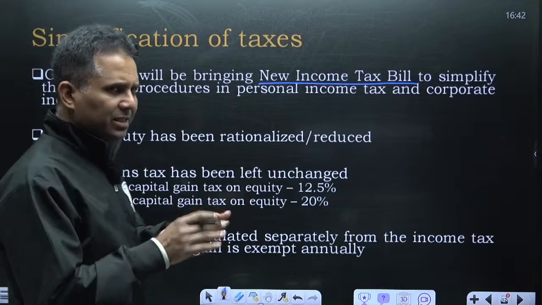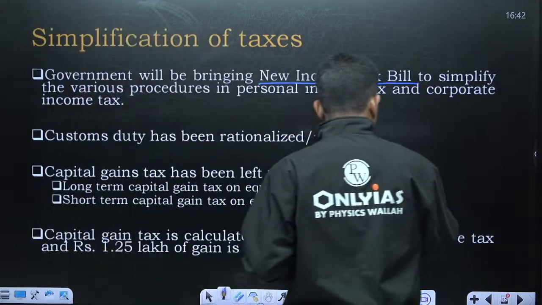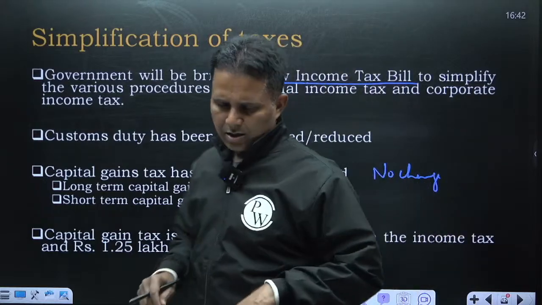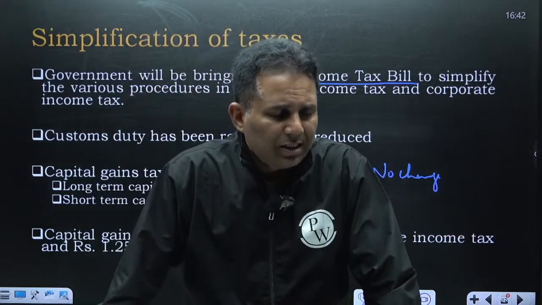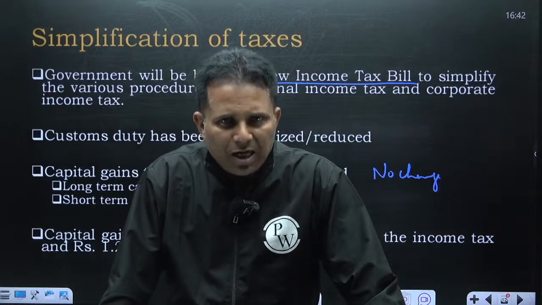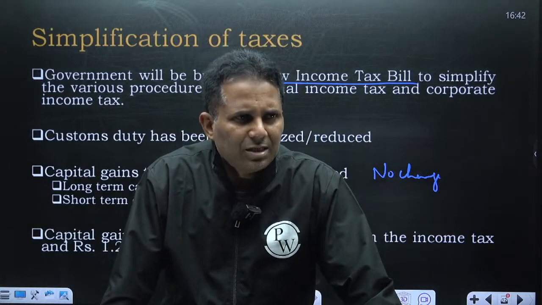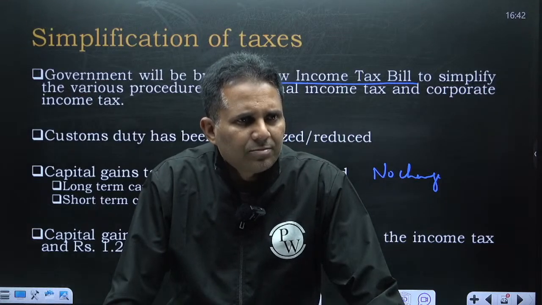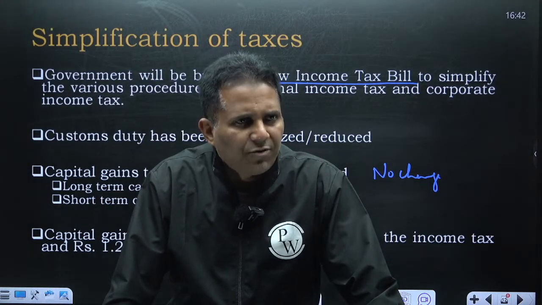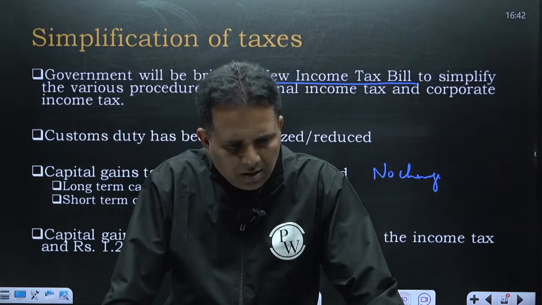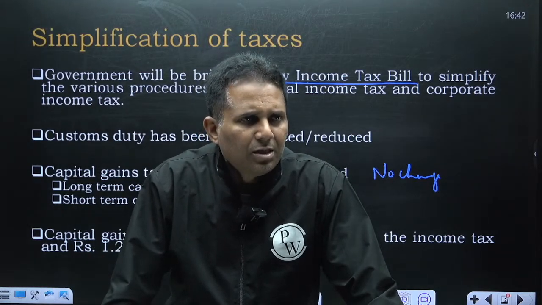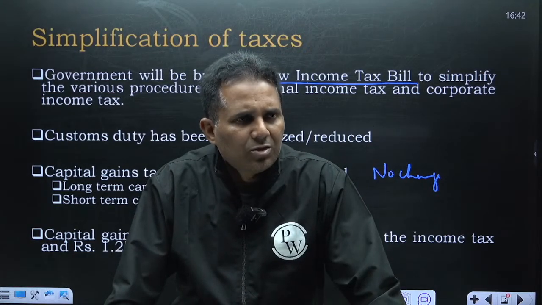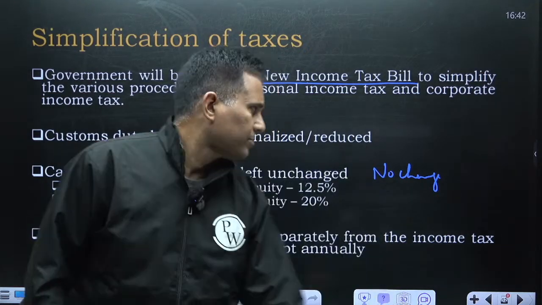Capital gain tax, there has been no change in capital gains tax, because it was changed 6 months back in the July budget. So regarding capital gain tax, it's quite simple now. Long-term capital gain tax on shares, equities, and property is 12.5%, and short-term capital gain tax is 20%.